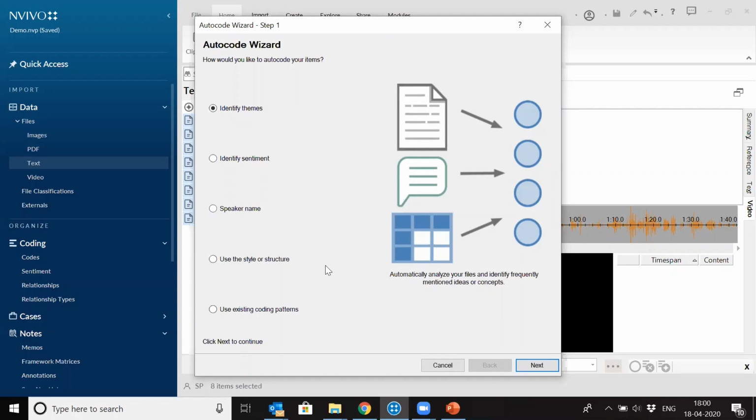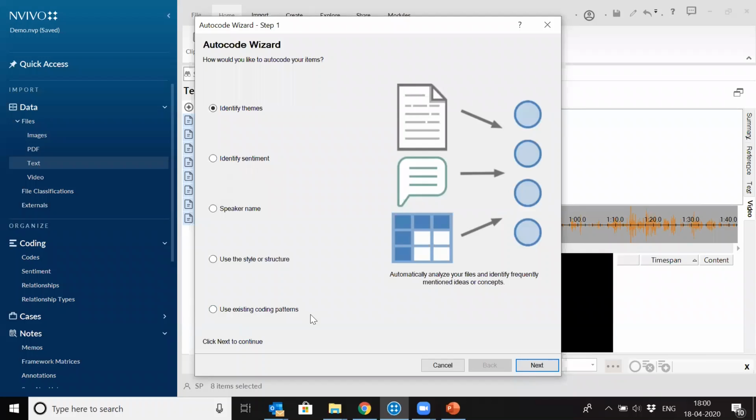And then use the style or structure. Again, if you have a structured questionnaire where you have question 1, question 2, and you have already given the paragraph styles in MS Word, then you can use this style feature and use existing coding patterns. It's a kind of AI in NVivo.